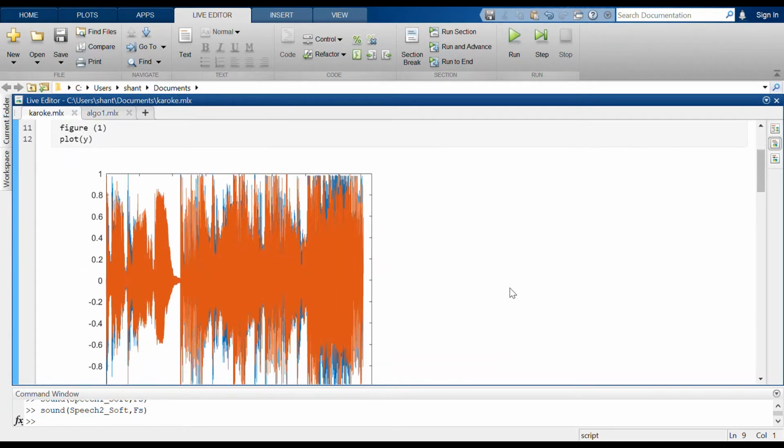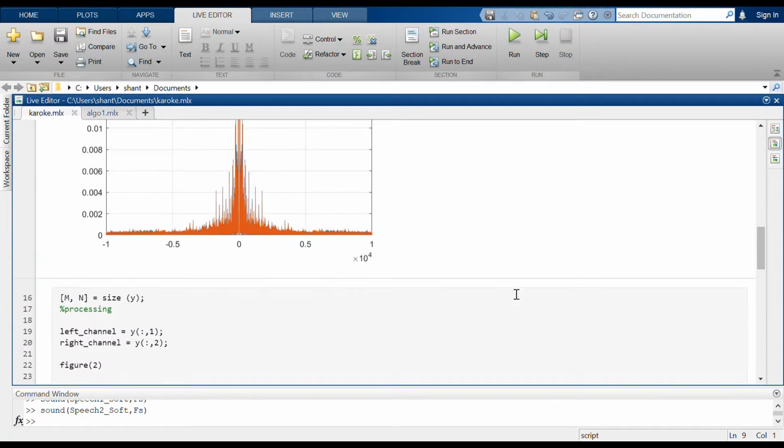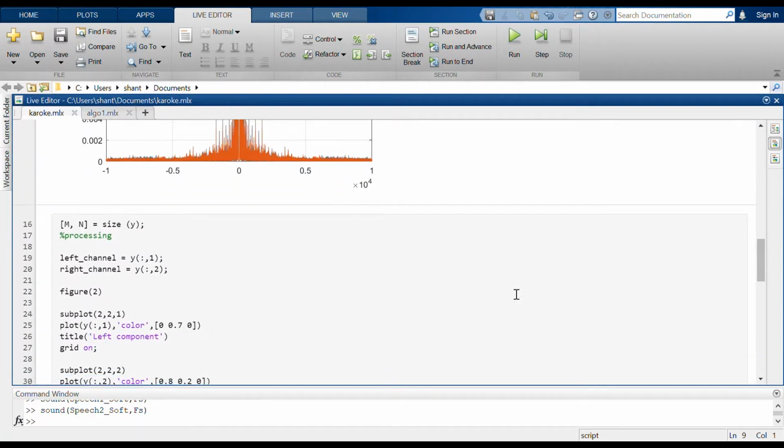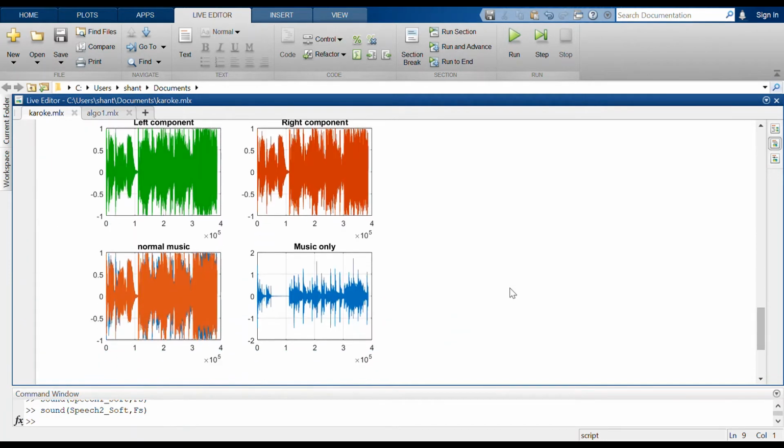Now we are subtracting the left channel from the right channel to obtain vocals from the music. Finally, plotting the original audio, both of its channel, and the extracted instrument component of the song. Now you can listen to the original song.